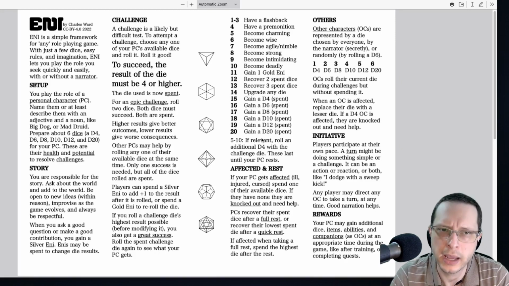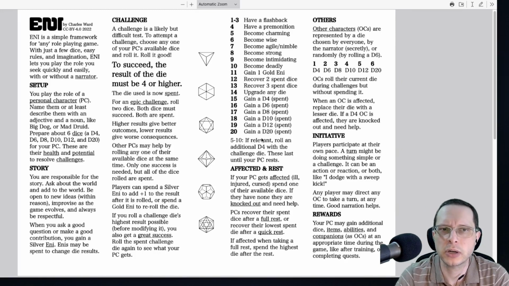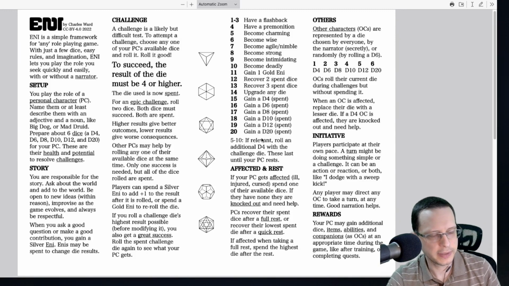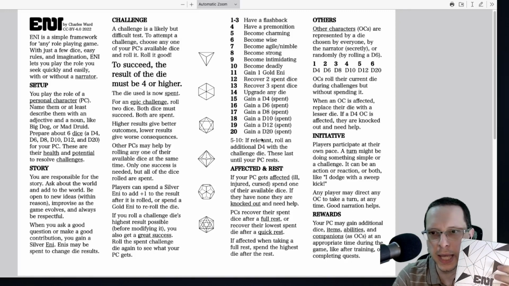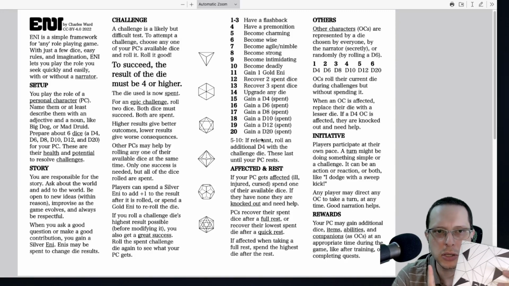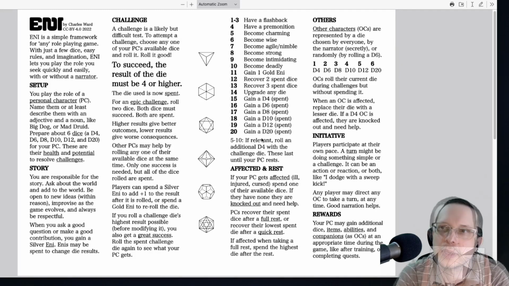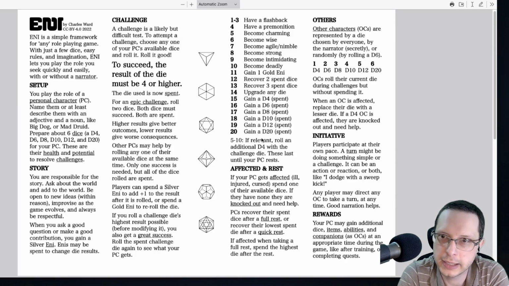Again, this is a role-playing framework that was created by Charles Ward of EX First Games. There will be a jam for this. Charles contacted me themselves, so we'll see when that comes out. If it does come out soon, I will update the description in the video down below in order to link to that. But if not, keep an eye out there. I will put a link to ENI on the itch store just so you can see it there.